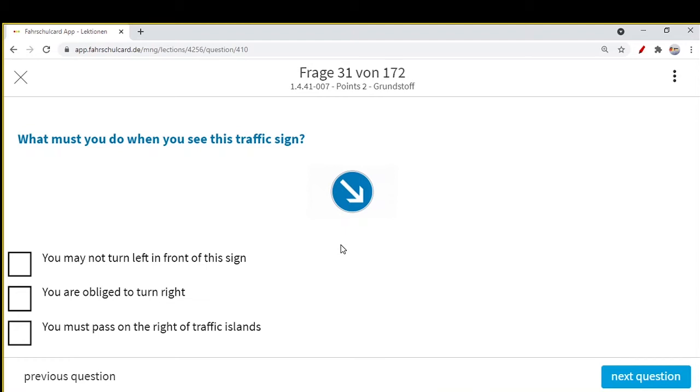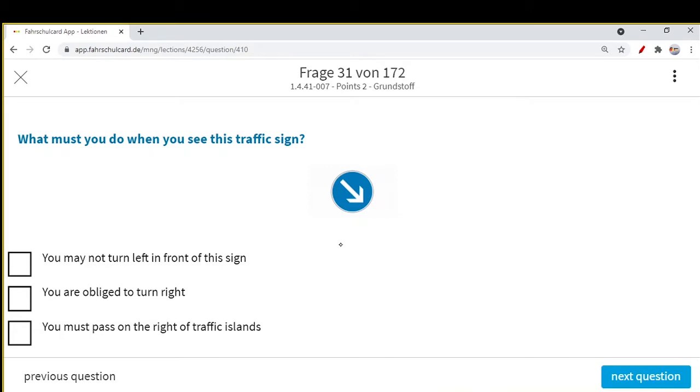So welcome back in this new video. Currently we have started topic number 6, and in the last video we have covered 30 questions. Today in this video we will also cover 30 questions, starting from question 30 till question number 60. So the question here is, what must you do when you see this traffic sign?